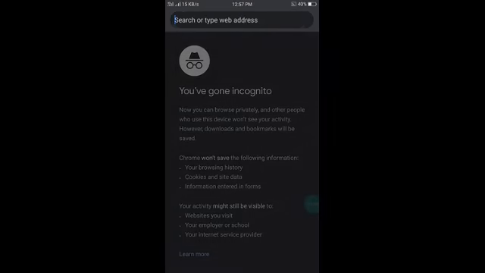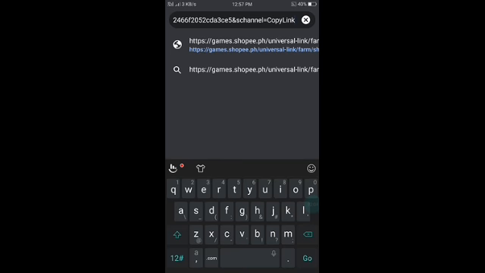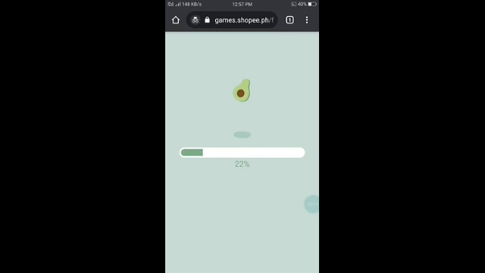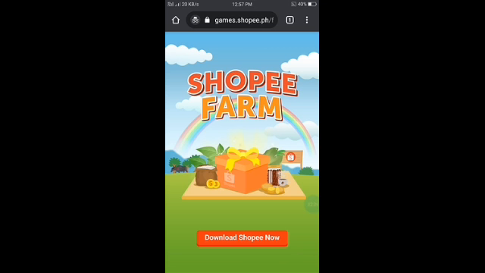New incognito tab, select the web address field, paste the link that you copied from Shopee application, and then let's visit the website. Tapos ignore nyo lang yan, wag kayo magkatap ng kahit ano. Let's just wait for it to load. Tapos ayan, 816 yung drop count na kailangan para matapos tong stage na to. So pag click mo yan, you will see na it will go down to 736. So 80 drop counts kaagad yung nabawas.